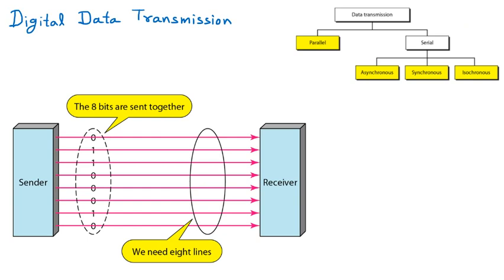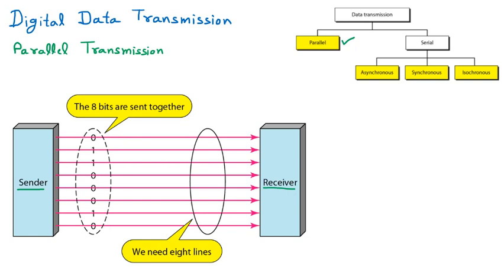Now we are discussing the first category, which is parallel transmission. So we are writing here, parallel transmission. Guys, this diagram is now very clear to all of you: this is our sender and there we have a receiver.